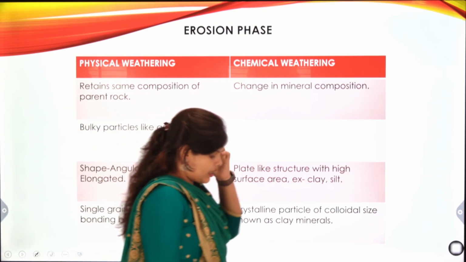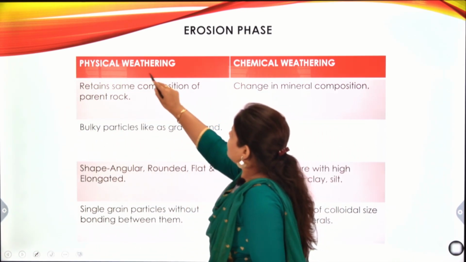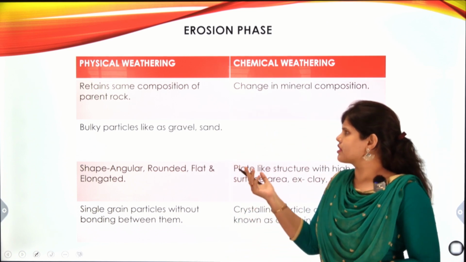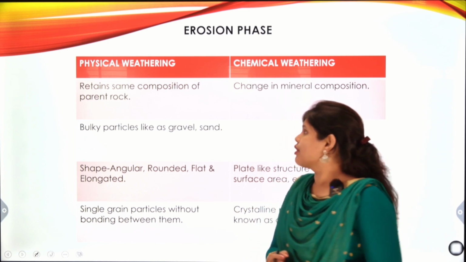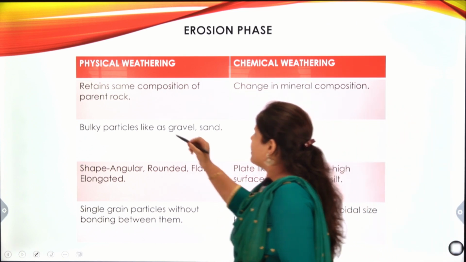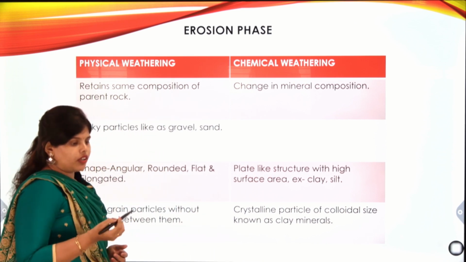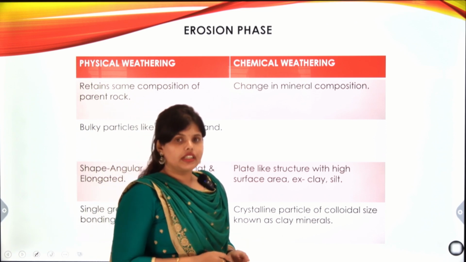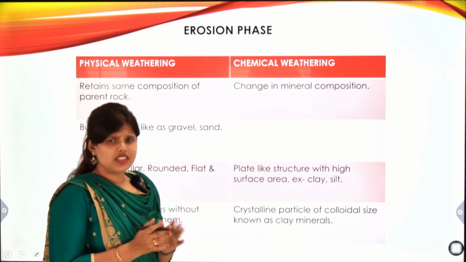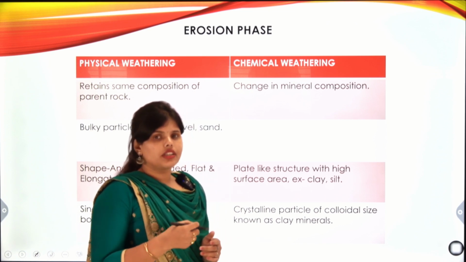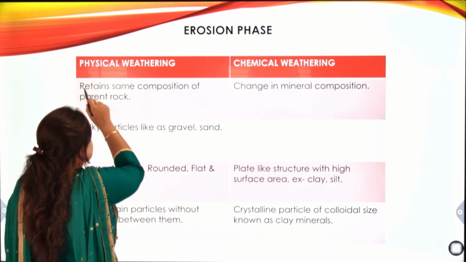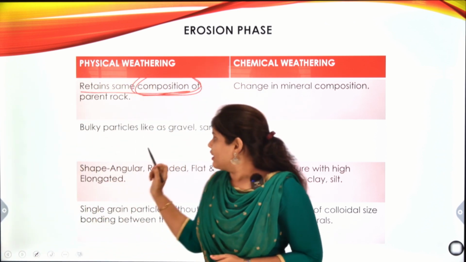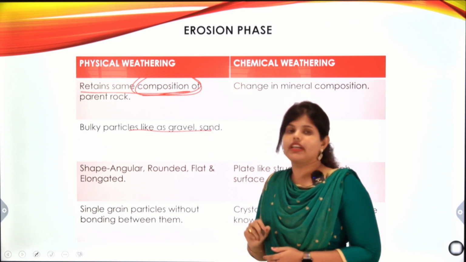Next are the types of weathering. One is physical weathering, and one is chemical weathering. We will understand them one by one. In physical weathering, the composition of the parent rock remains the same. As I have already said, temperature or water turning to ice acts on the rock, but there is no chemical change. By this weathering action, the composition stays the same. Next are the bulky particles such as gravel and sand.